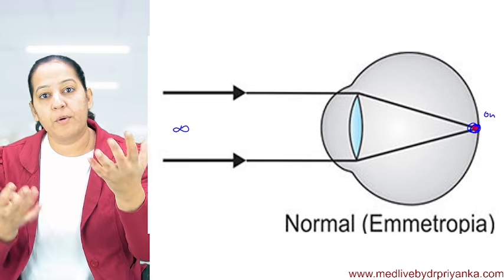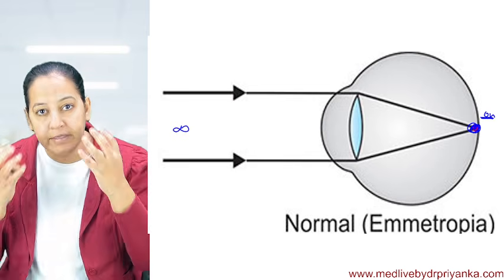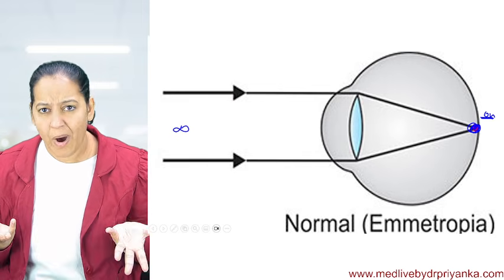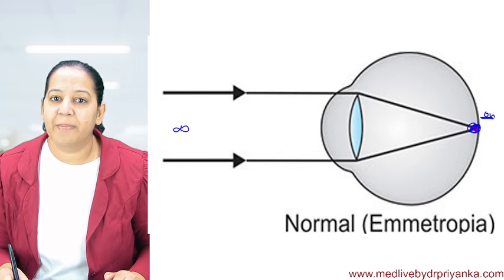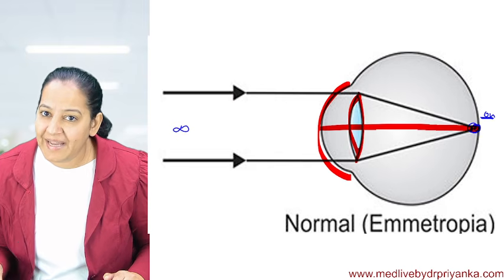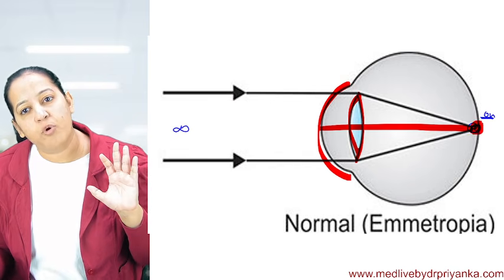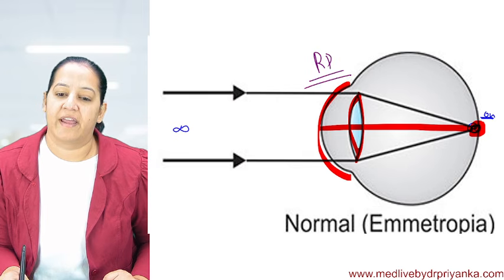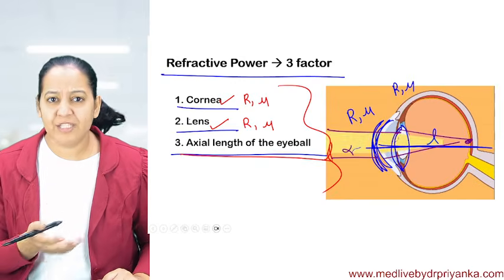So when parallel rays from any object are coming into my eyes, they automatically focus on my retina. Not behind, not in front. So why? Because God has given such a proportion. God has made the cornea, lens, and AP length in such a proportion that when rays come from infinity, they focus on the retina. And this is known as the refractive power of the eye. Now, when the refractive power of the eye is disturbed, then these 5 disorders happen.